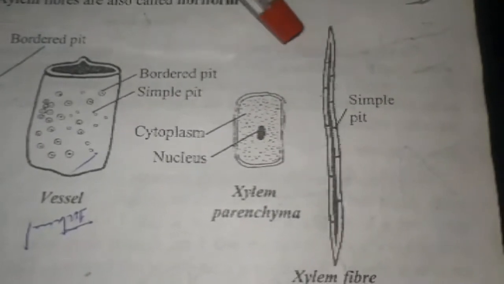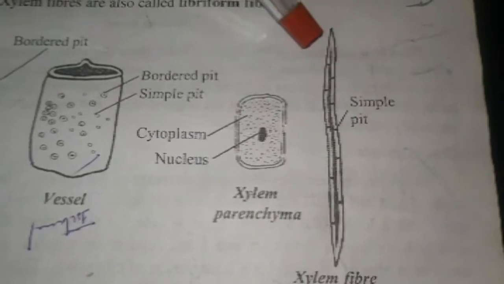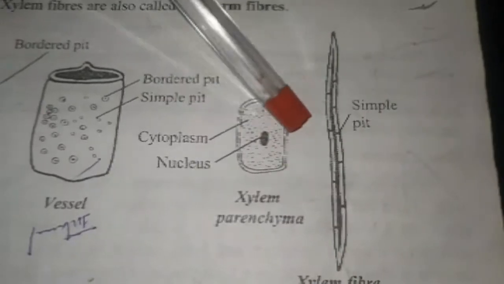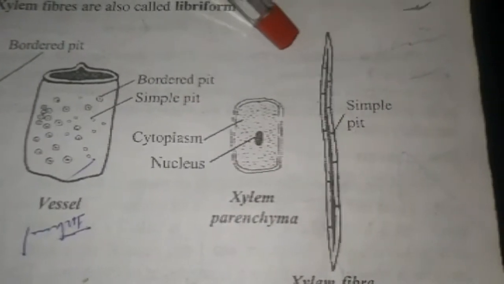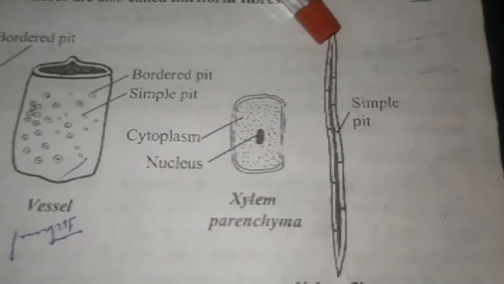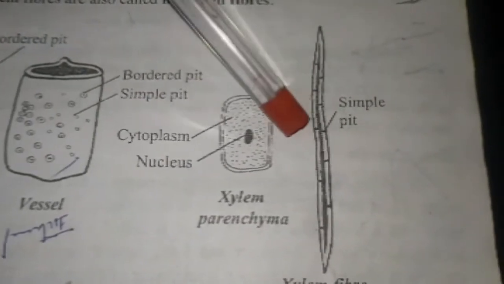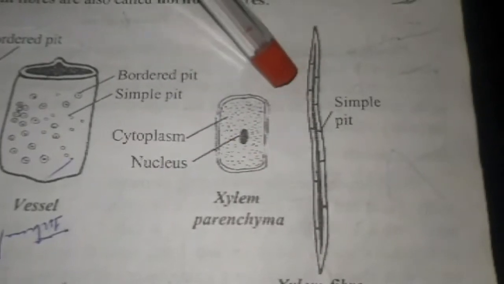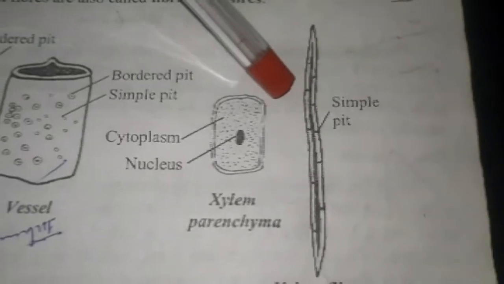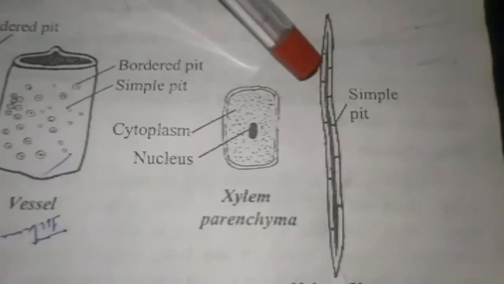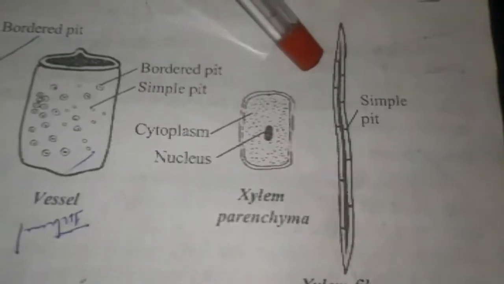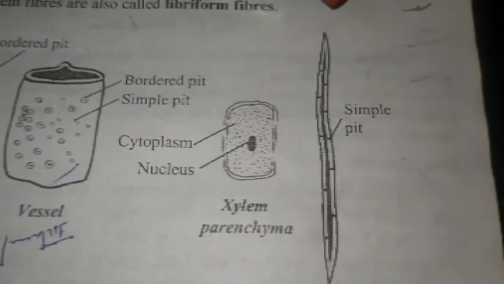What is meant by xylem fiber? If the fibers of sclerenchyma cells are found associated with the xylem, they are called xylem fibers. The lumen of the xylem fibers is narrow. They cannot conduct water, but they assist in the conduction of water and also provide mechanical support to the plant. They are present in both the primary xylem and the secondary xylem.